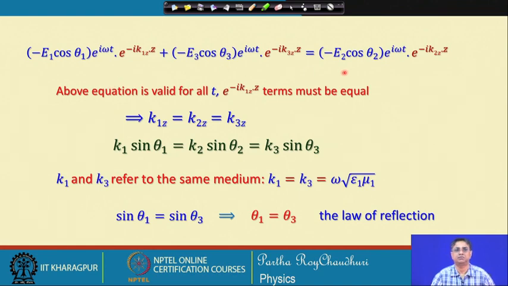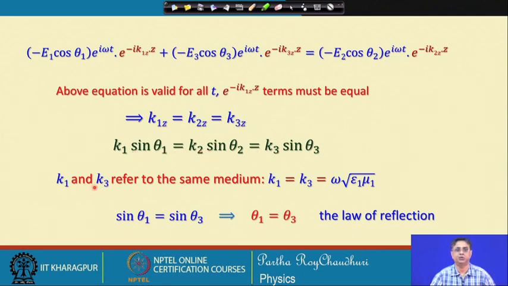Now, this equation will be valid for all times, and for this validity it is required that the term e to the power of i k 1 z z must be equal. Therefore, we directly conclude that k 1 z equals k 2 z equals k 3 z. But k 1 z is k 1 sin theta 1, k 2 z is k 2 sin theta 2, and k 3 z is k 3 sin theta 3. Therefore, each of them is equal to the other.